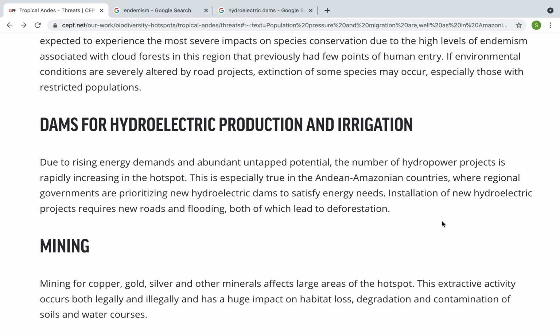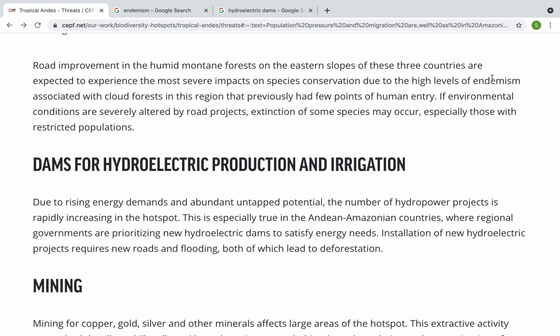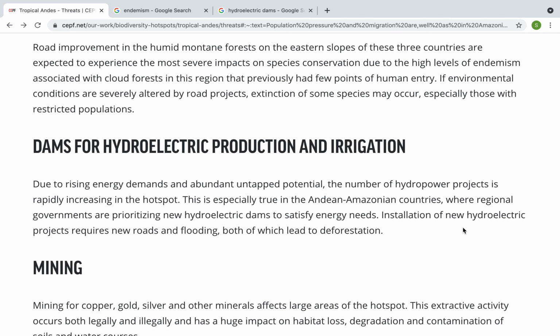Again, you could connect back to our endemism and how there are certain species that are very specific to that area because they have no other suitable conditions to live in. So if you destroy those areas where they are living in, then those species may go extinct. Therefore, the production of hydroelectric dams can also have a negative effect on the area.